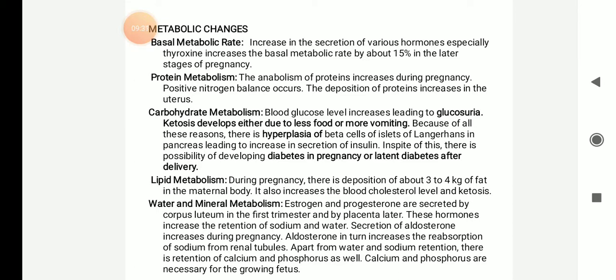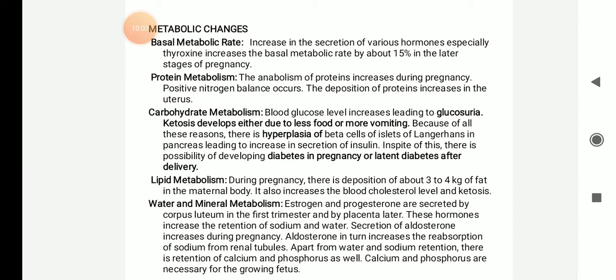Carbohydrate metabolism: the glucose level will increase leading to glucosuria. Ketosis will develop either due to less food or more vomiting. Because of all these reasons, there is hyperplasia of the beta cells, leading to increased secretion of insulin. If more insulin is there, there will be more glucose intake. In spite of this, there is possibility of developing diabetes in the pregnancy or latent diabetes after delivery.